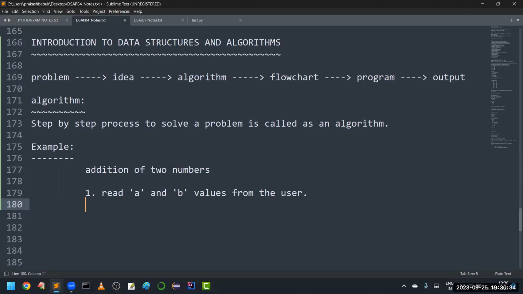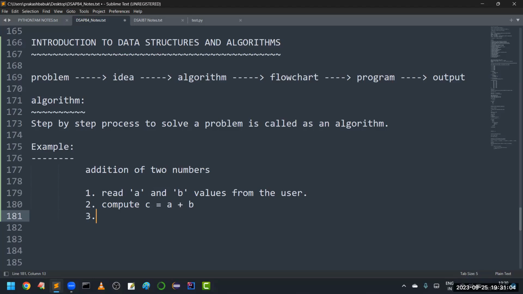Sir, after reading the value of A and B, what is the next step? We have to compute C is equal to A plus B. We are adding the value of A and B and we are assigning that result to C. This is my next step.